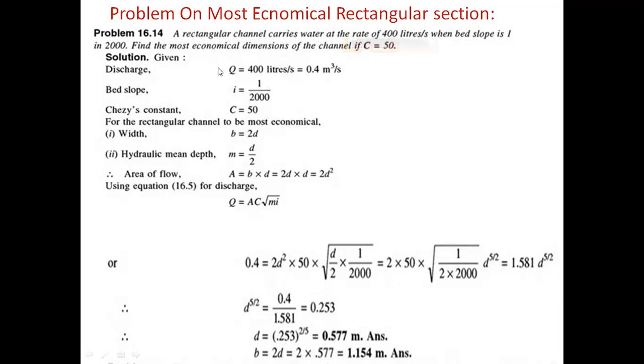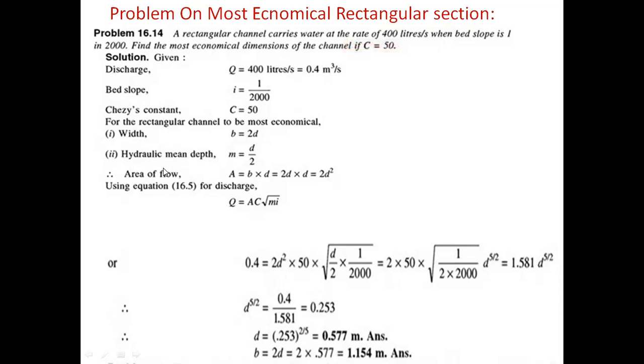In the previous problem we were asked the discharge, but in this problem the discharge is given. Find the dimensions b and d, the breadth and depth. So how do we calculate the b value and d value?